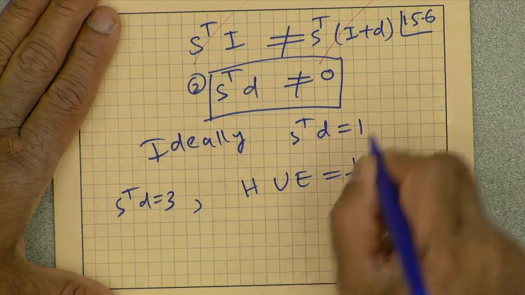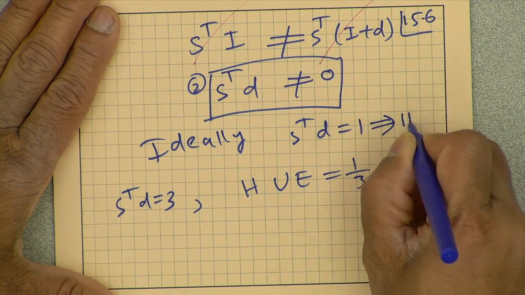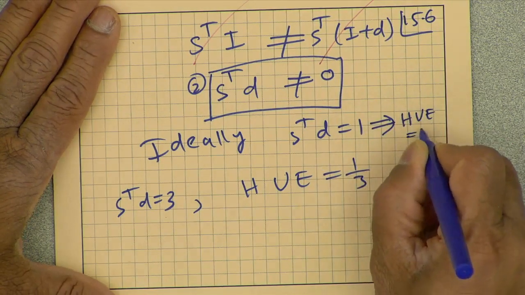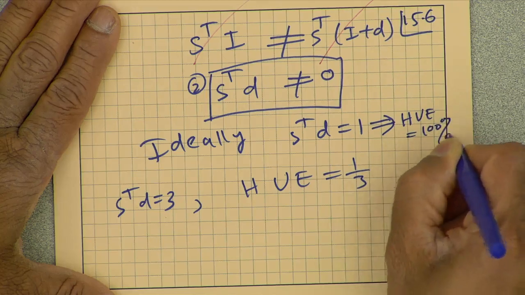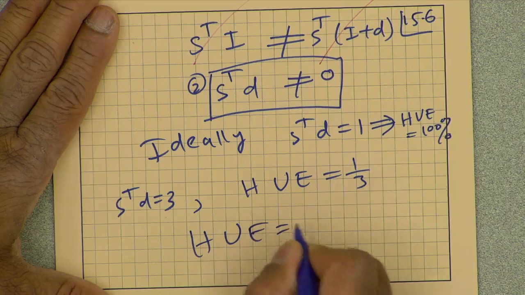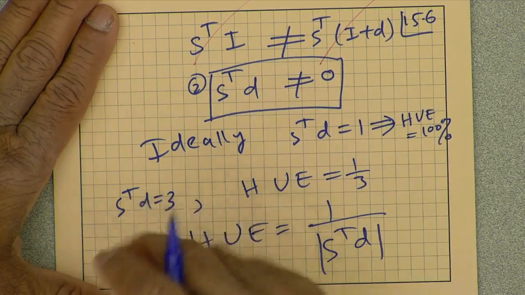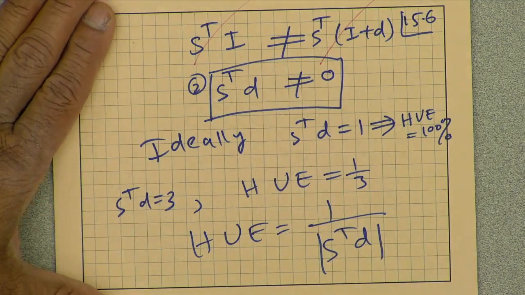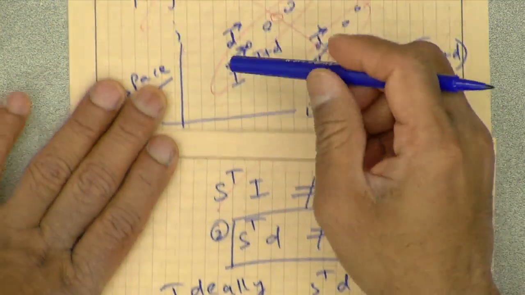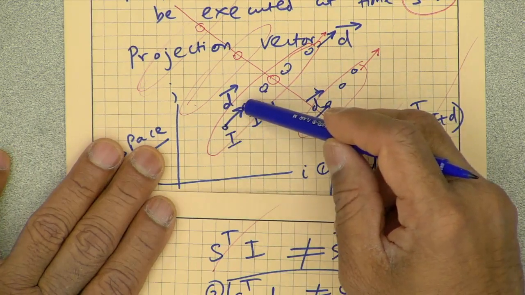So S transpose D should ideally be 1, implying that the hardware utilization efficiency will be 100%. So hardware utilization efficiency is 1 over the absolute value of S transpose D. We will see that S transpose D can sometimes be negative. If this was being executed at time 10, this was executed at 9, 8.